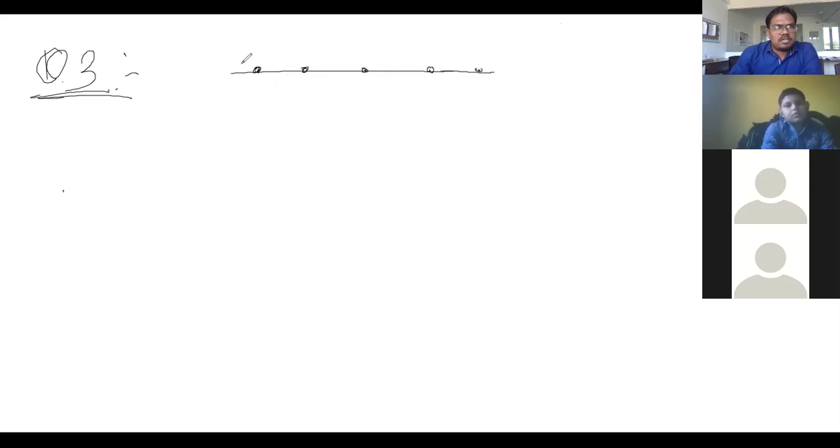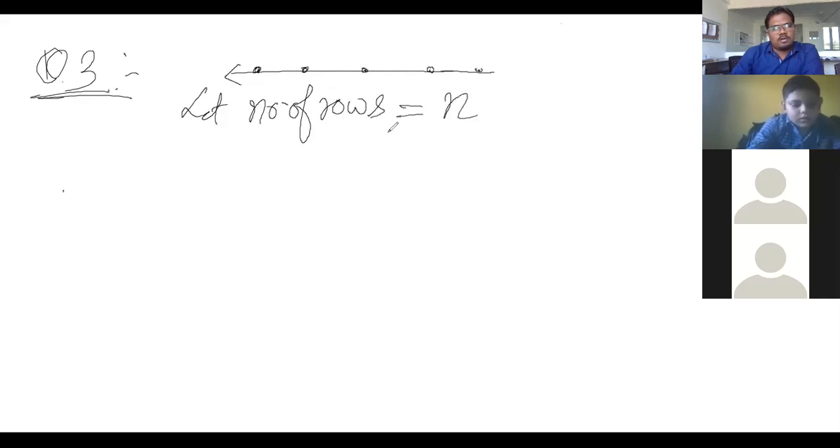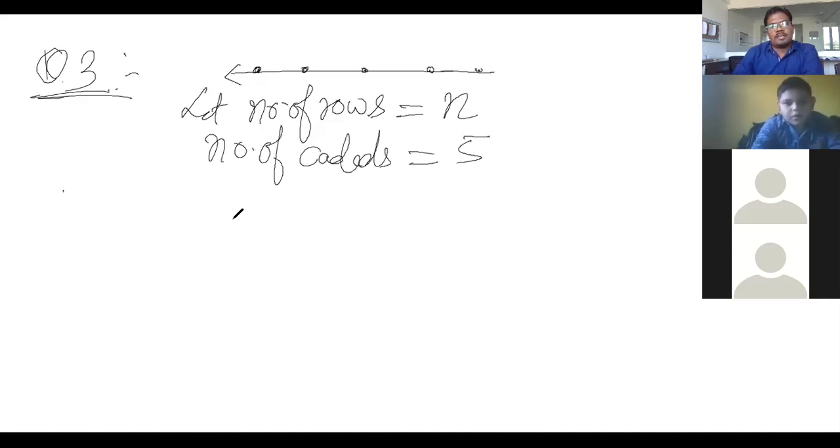What is the rule which gives the number of cadets in terms of the number of rows? Use n for the number of rows. How many cadets in a row? There will be 5.